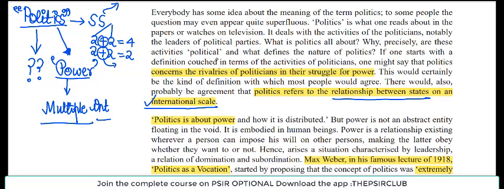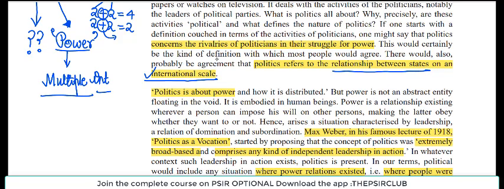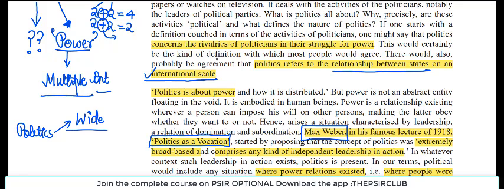Now, politics as a concept was defined very nicely by Max Weber, a thinker, in his famous lecture in 1918, Politics as Vocation. This is important. इसमें उसने he tried to propose the concept of politics, and politics को he tried to define in a very, very broad manner. He said that politics was extremely broad based, and it comprised any kind of independent leadership in action, right? Any kind of leadership in action.